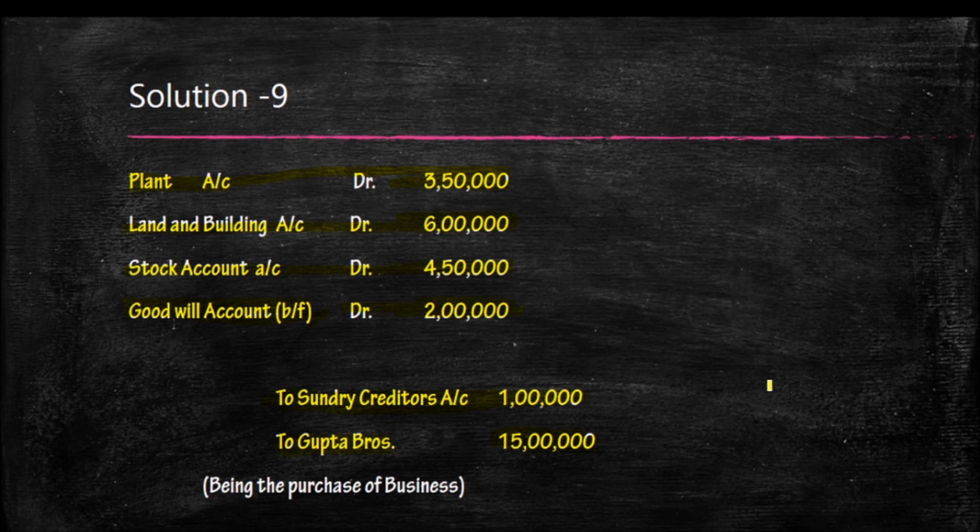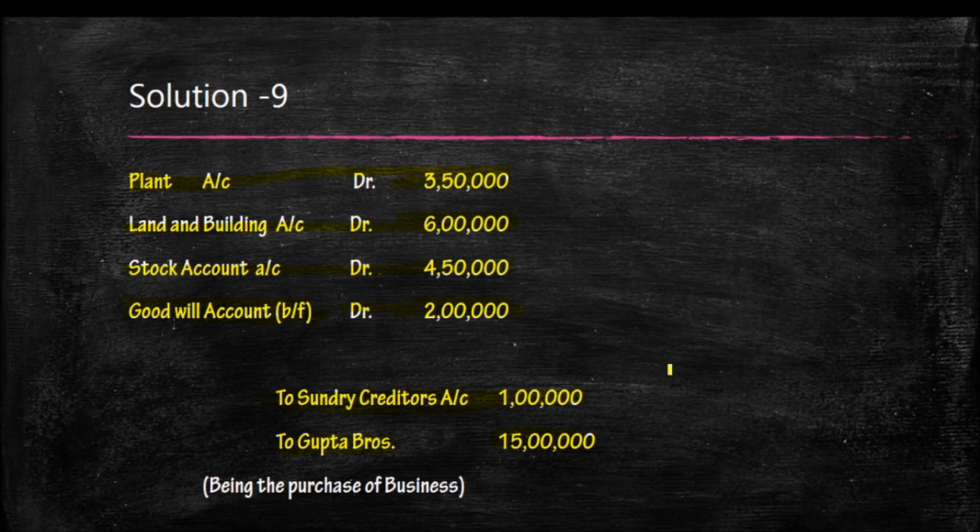So we can write the entry again. Common general entry we can write it again. Asset account debtor, goodwill account debtor to liability account to that vendors account. Or if the difference is coming in the credit side, then we can write asset account debtor to liability account to capital reserve account to the vendors account.